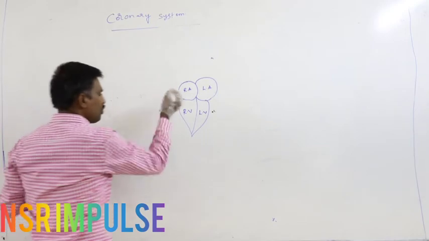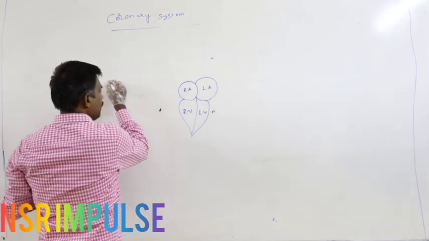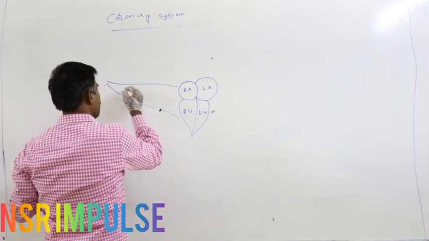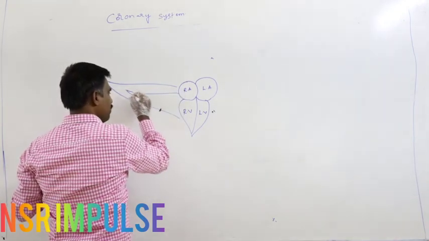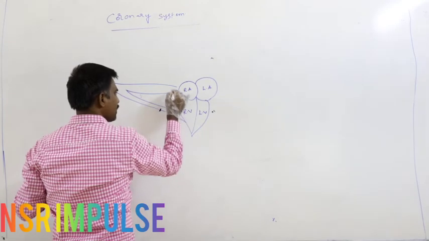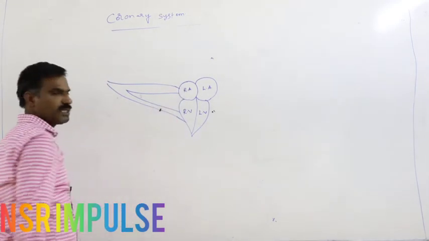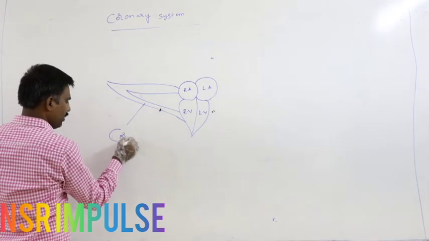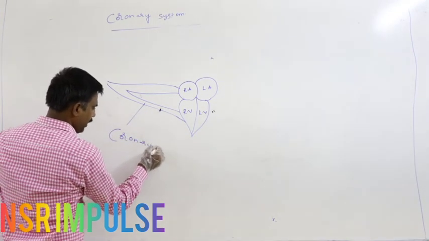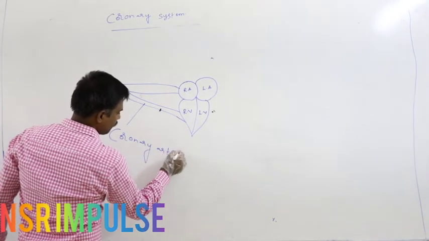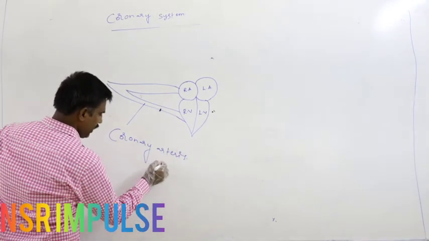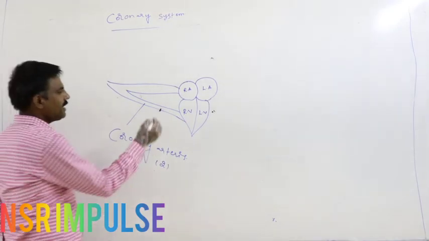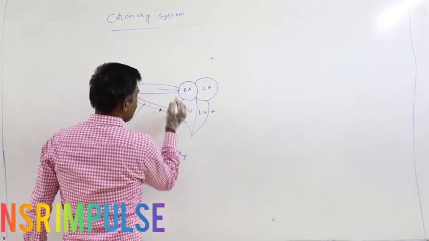To the heart wall, two blood vessels, the coronary arteries, carry the oxygenated blood.